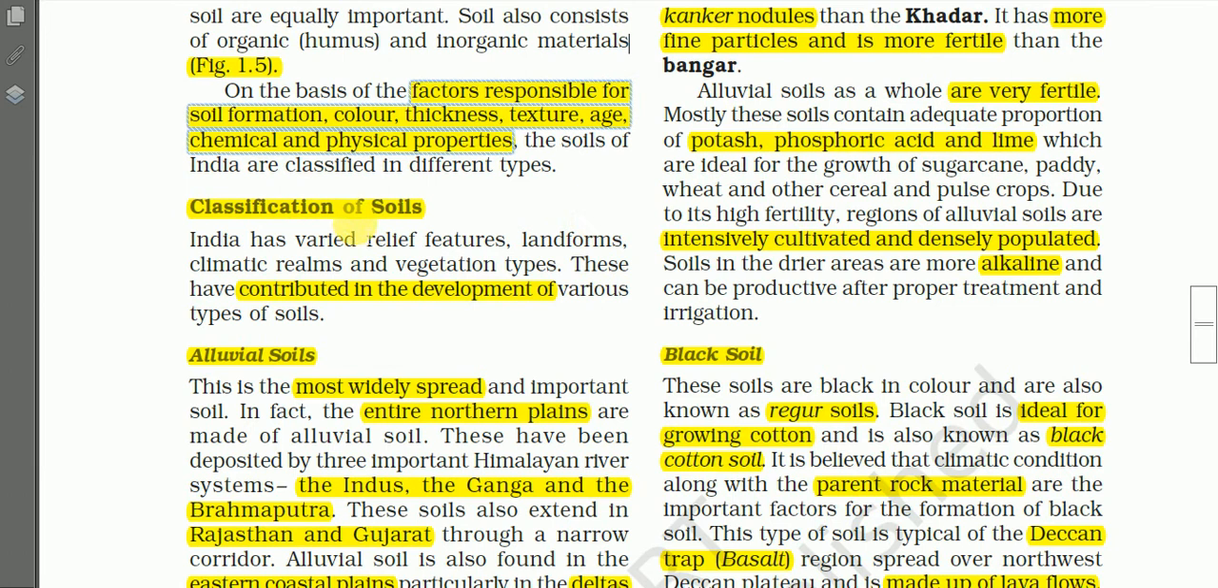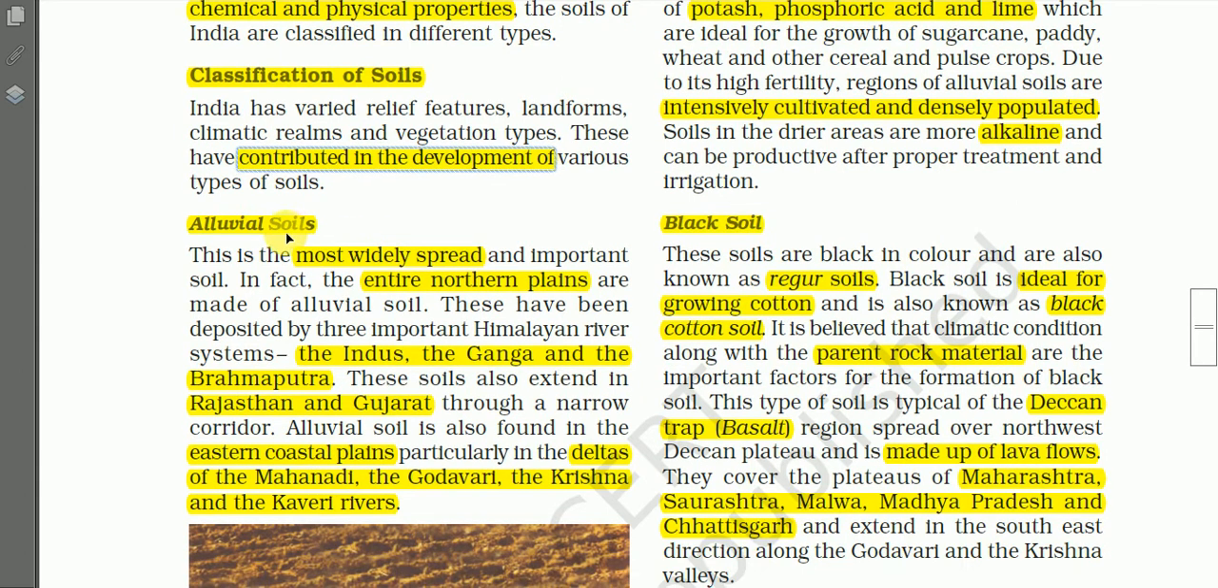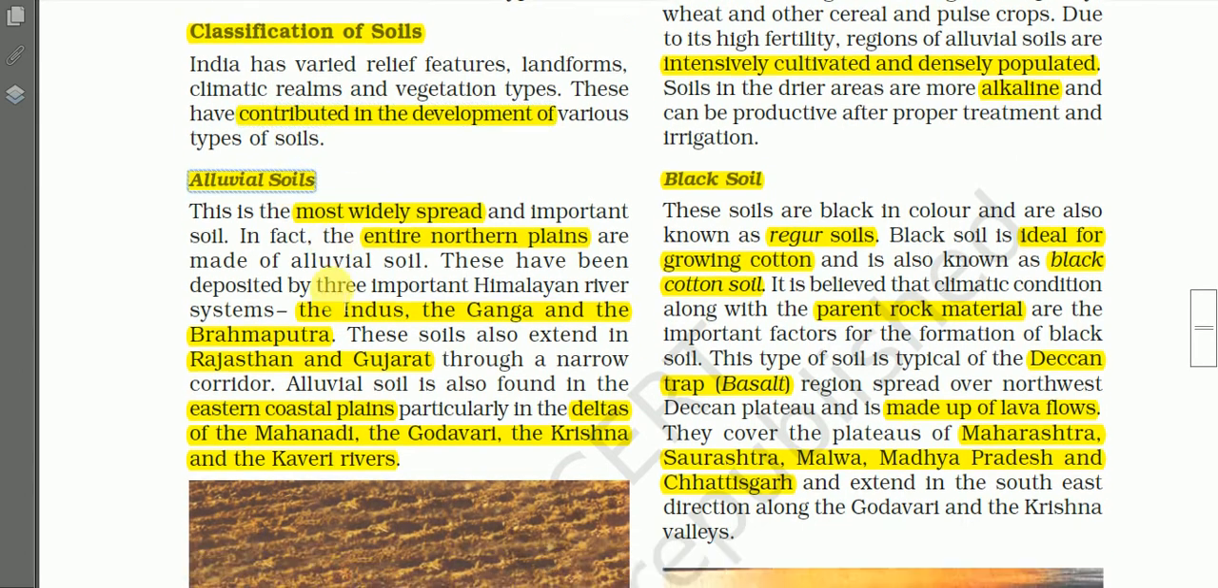Next we have classification of soils. India has varied relief features, landforms, climatic realms and vegetation types, and these have contributed to the development of various types of soils. So India is a big country, with different types of landforms, climatic regions and vegetation, and hence we find different types of soils. The first important type of soil is alluvial soils.